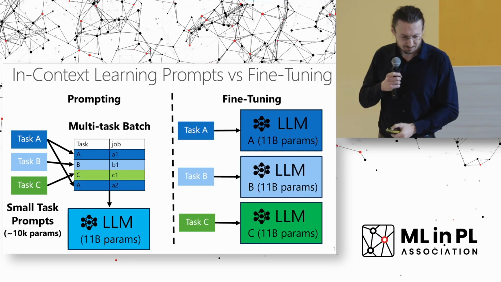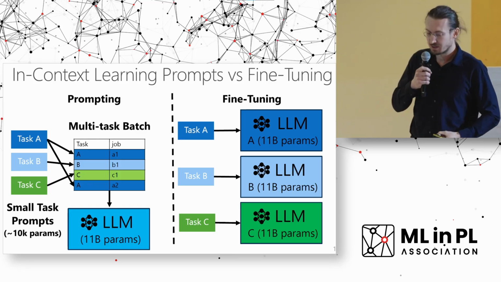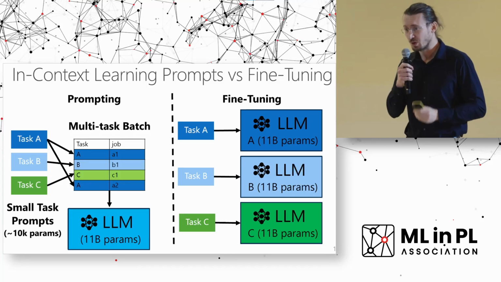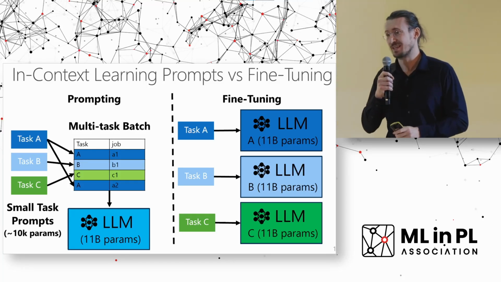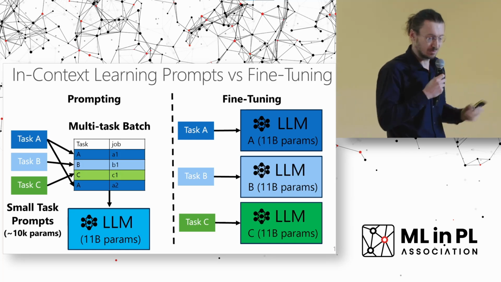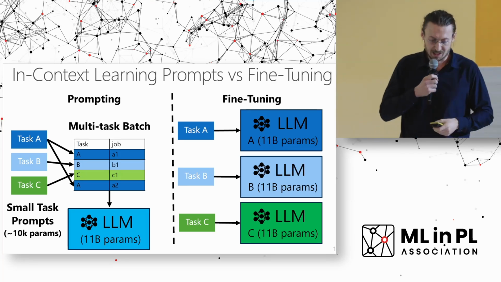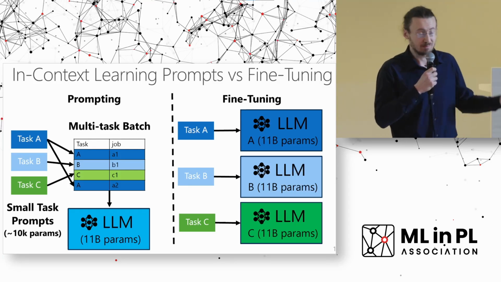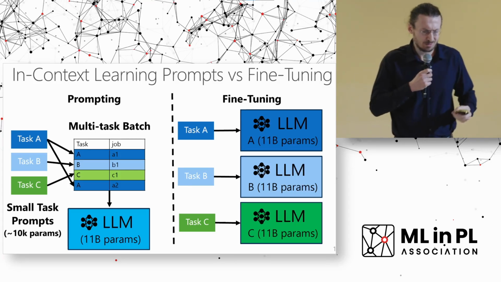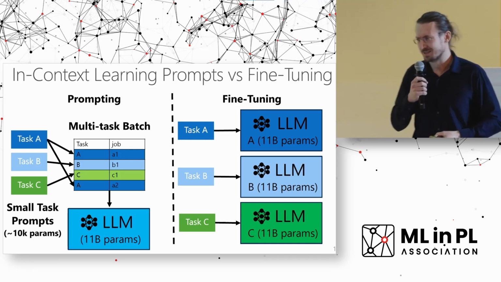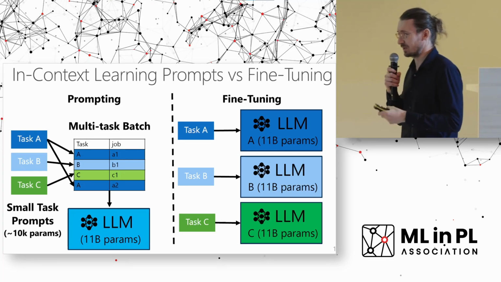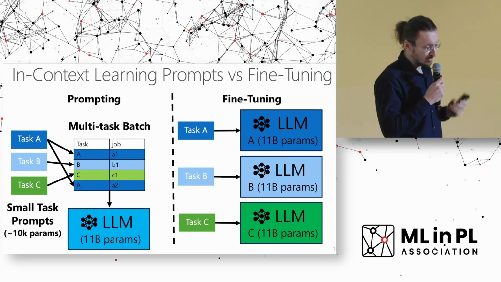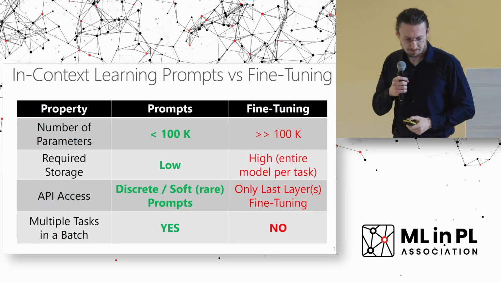And then what about fine-tuning? If you do full fine-tuning, then you have to have a separate copy of the LLM for every single task. This is very expensive. These models are humongous. Some of them have 11 billion parameters, some have hundreds of billions of parameters, and there are even bigger ones. So, of course, it takes a lot of storage and also computation, because you cannot have different tasks in the same batch. So this fine-tuning actually is not efficient.